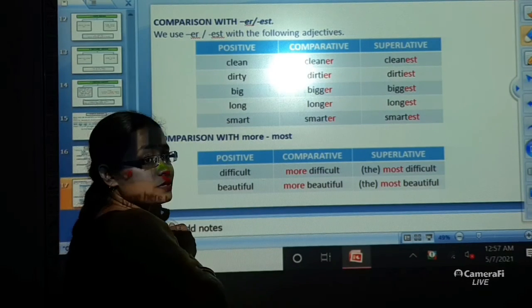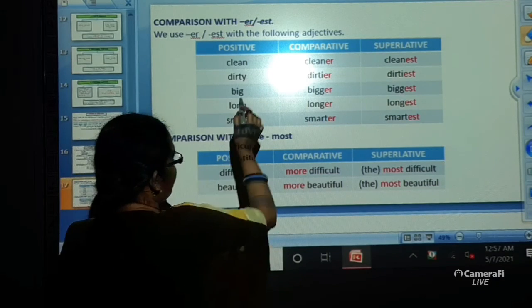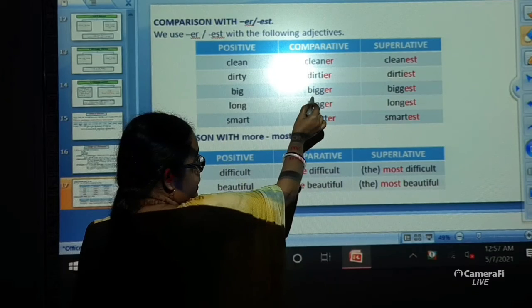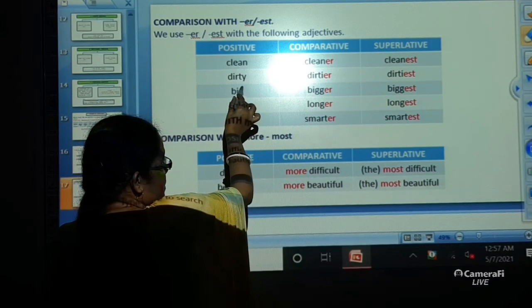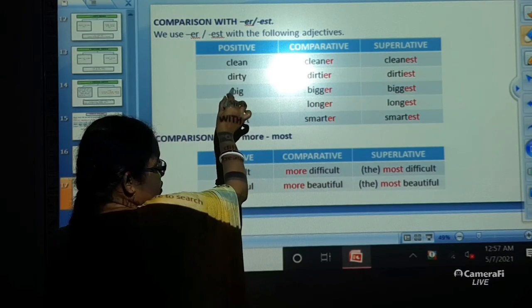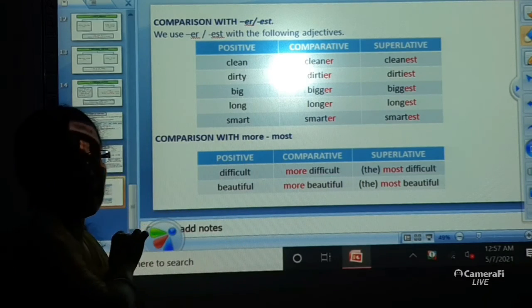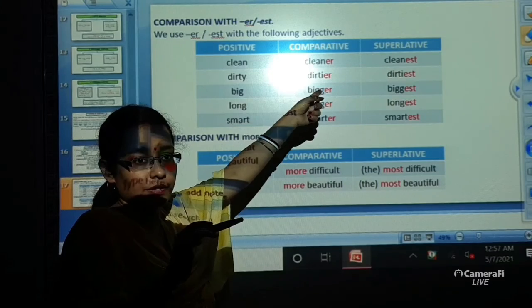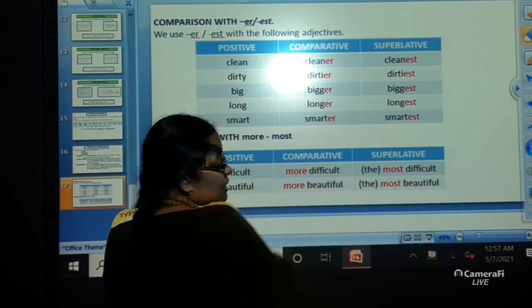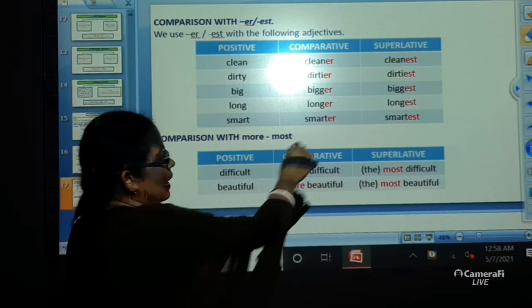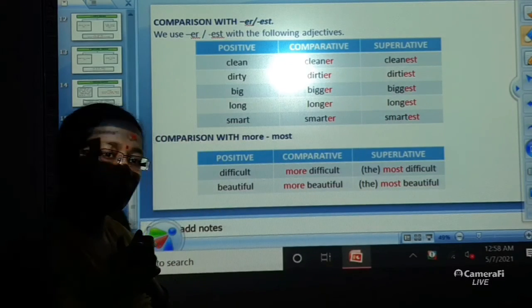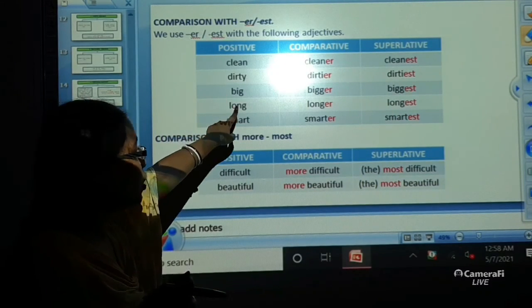So when you are using this word big, B-I-G, in the comparative degree, just because the G is the consonant and just before the G, the vowel I is given, that's why the consonant is being doubled. That is B-I-G-G-E-R, bigger, and over here biggest, B-I-G-G-E-S-T.